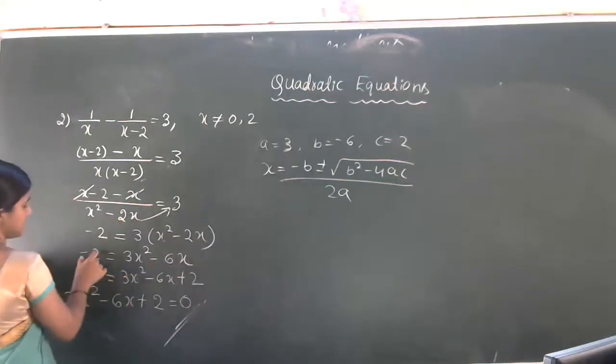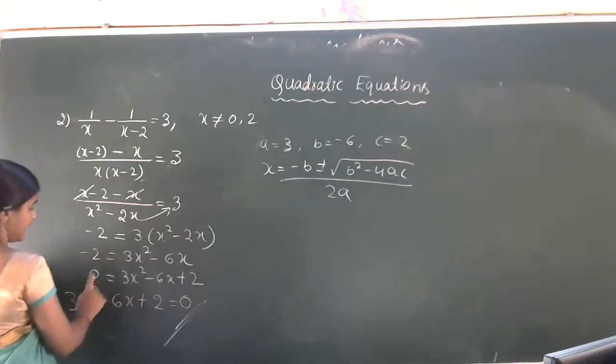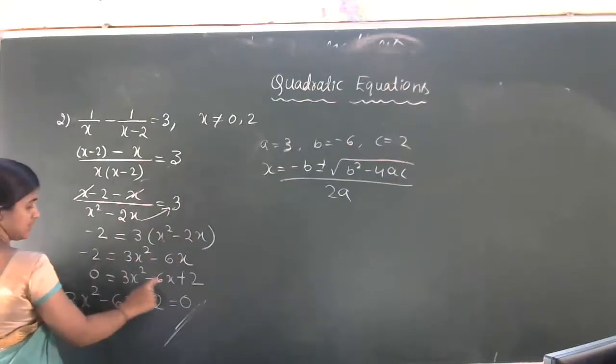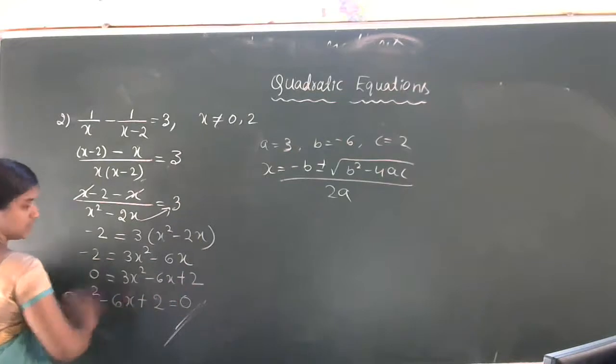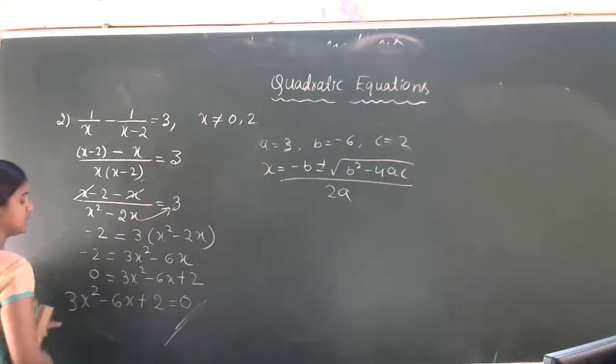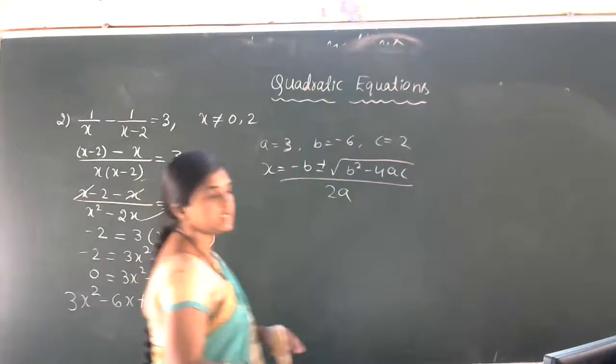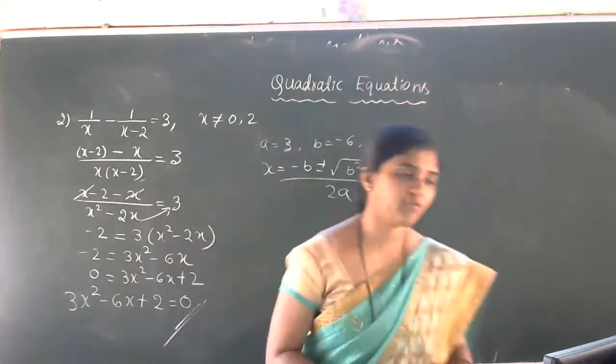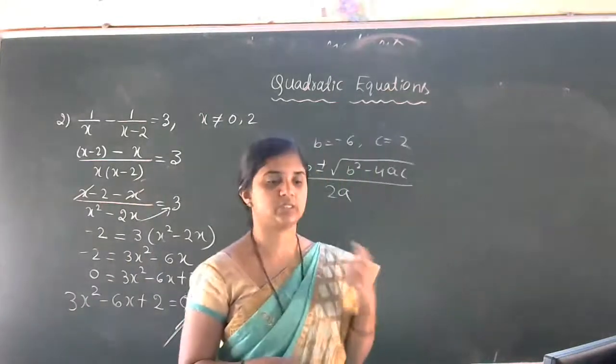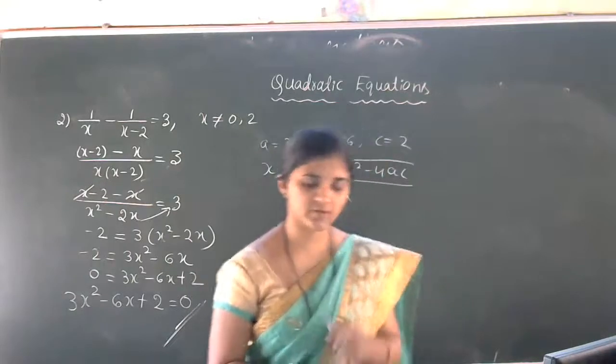Then you just transfer this minus 2 to this side. This side is 0, 3x square minus 6x plus 2. Then the equation is 3x square minus 6x plus 2 equal to 0. Next apply the quadratic formula to get the roots of the equation. Got the idea of this problem, student?